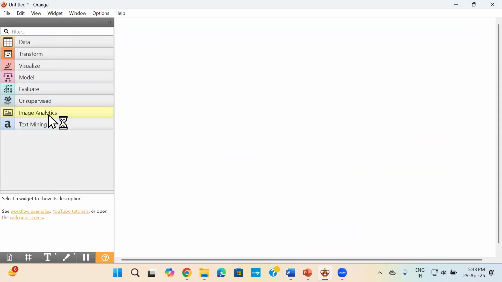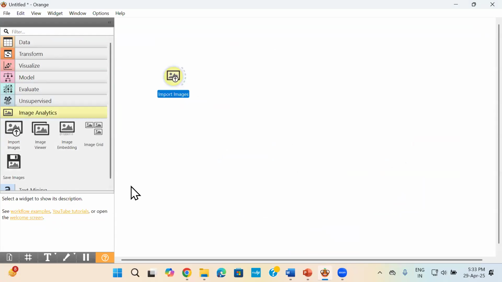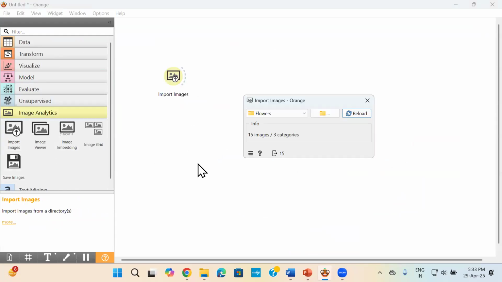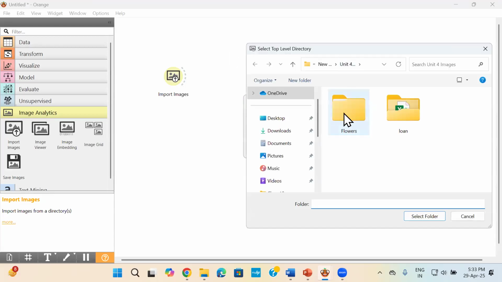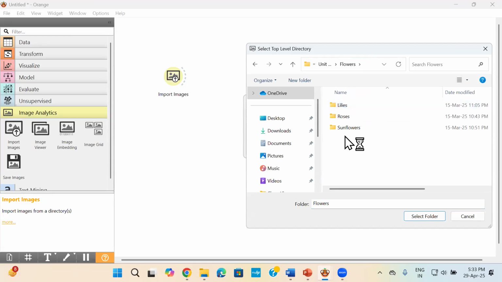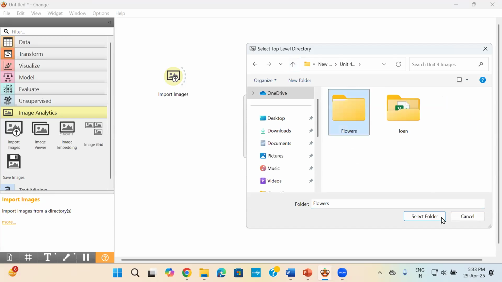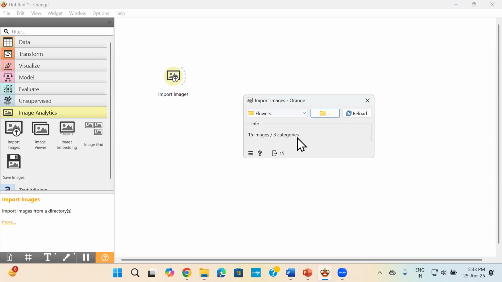So if you see here, image analytics, I'm going to take import images. Click on import images. I have selected flowers. Otherwise you can choose it from here. So if you can see here, the 3 folders are available. So I will choose only flowers, select folder, and automatically it has taken my 3 subfolders.